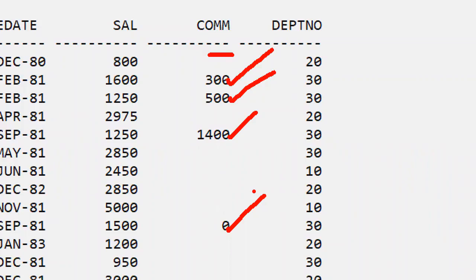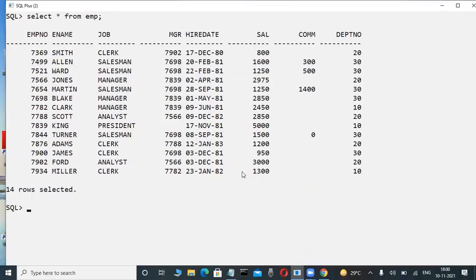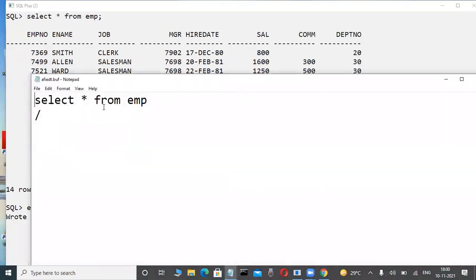Whenever I use a null value column in an order by clause, what happens? Observe here. Very important, this is different. Maybe your guess is great. Suppose I write, within an order by clause, a null value column. Select some columns, order by commission DESC. For observation purposes, I am displaying only ename and commission, for example.